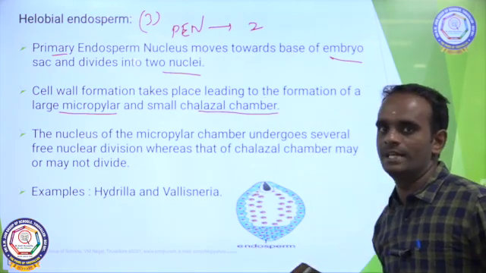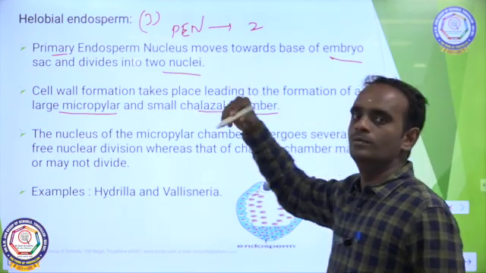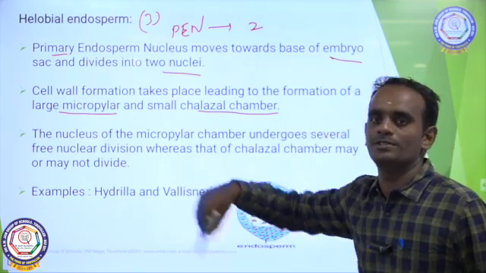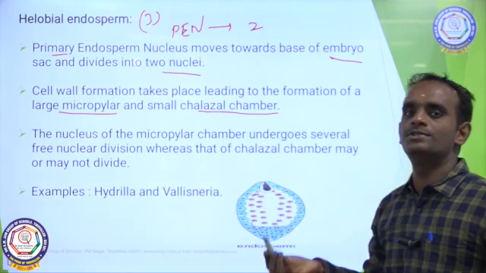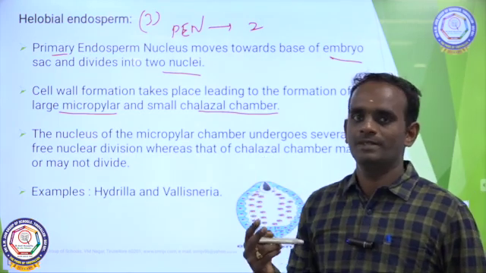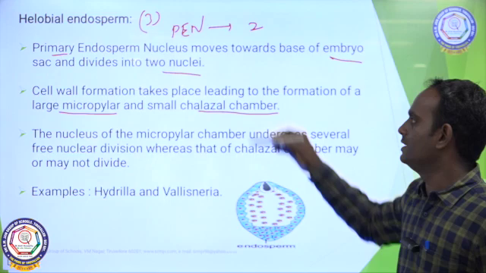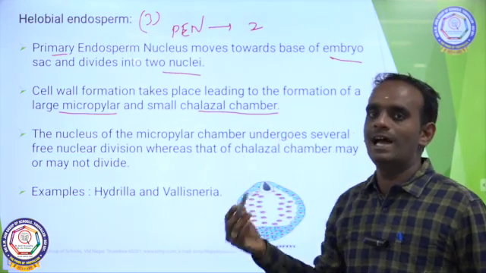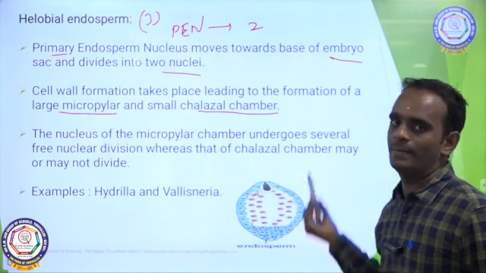Once again, the PEN moves towards the base of the embryo sac and divides into two nuclei. Cell wall formation takes place, leading to the formation of a large micropylar chamber and a small chalazal chamber.